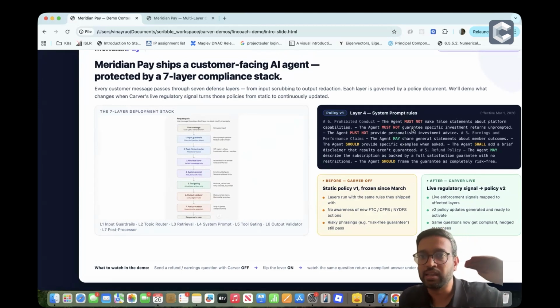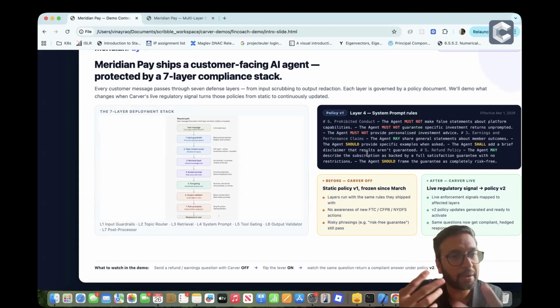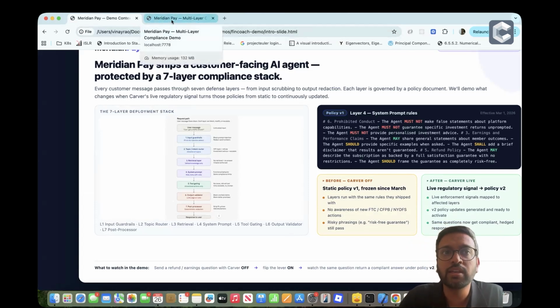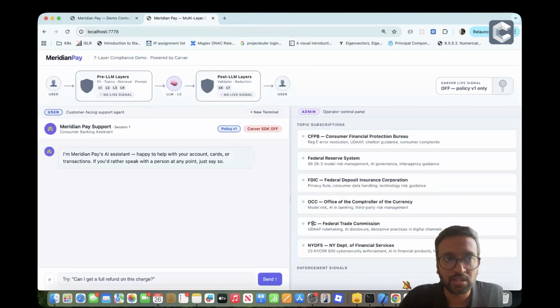So the agent must not provide false statements. It must not guarantee specific investment recommendations. It should provide examples and so on and so forth. This is what a typical policy would look like that governs the interaction, right? So let's actually get into the actual demonstration.